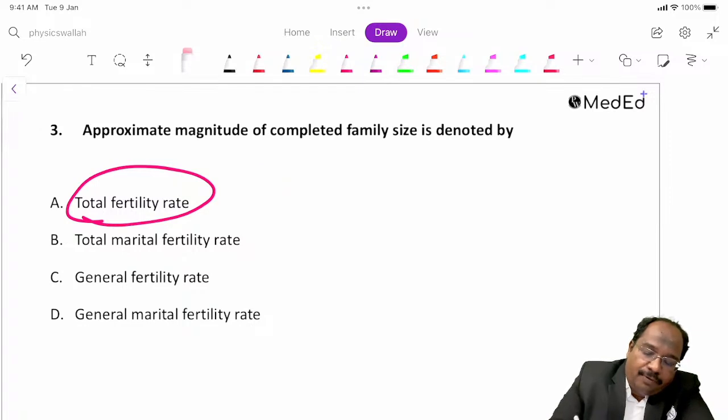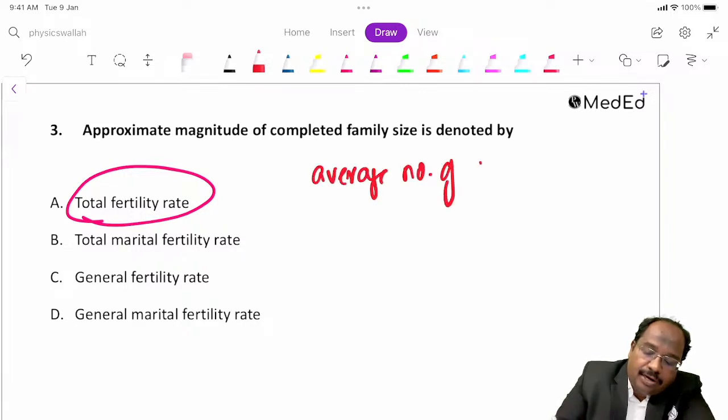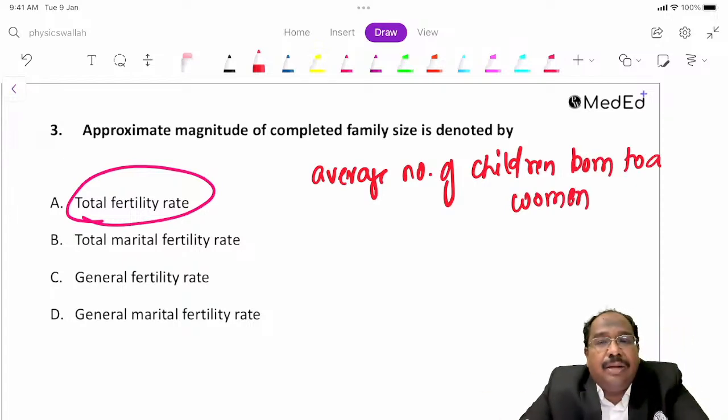So what does TFR indicate? Average number of children born to a woman in her lifespan.